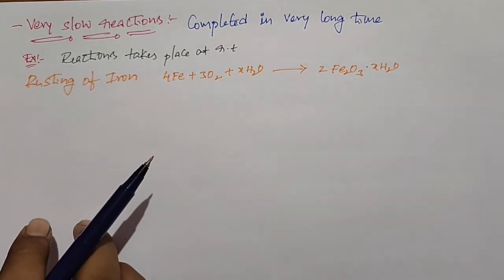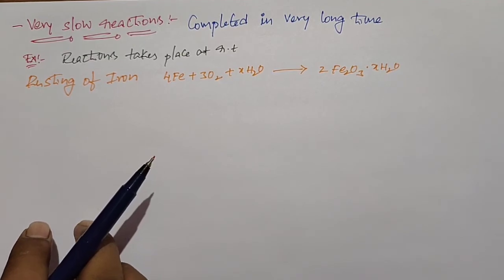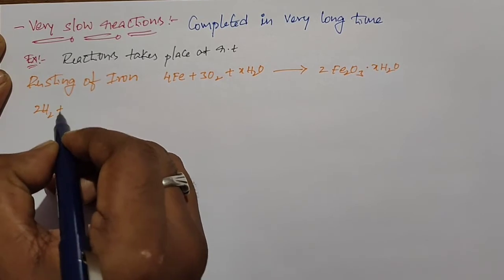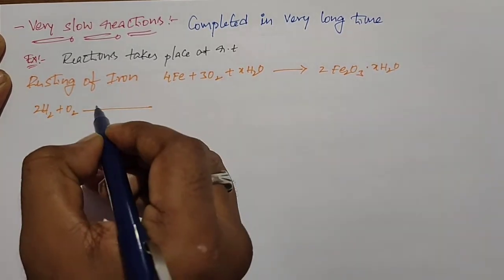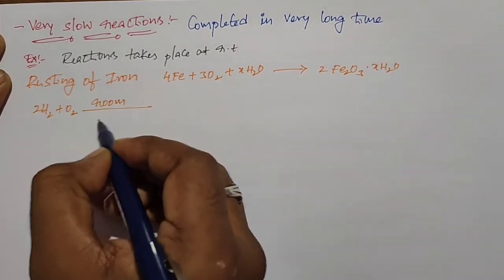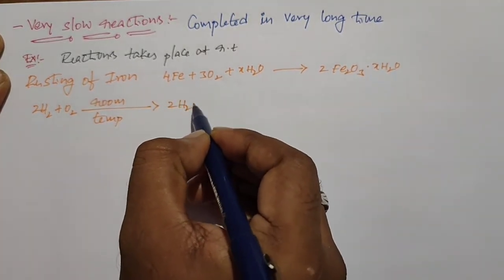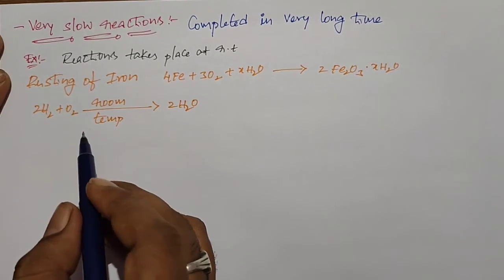One more example is the reaction between hydrogen and oxygen at room temperature. 2H2 plus O2 gives rise to water, 2H2O, at room temperature. So these are also examples for very slow reactions.